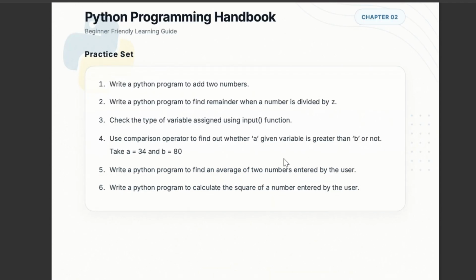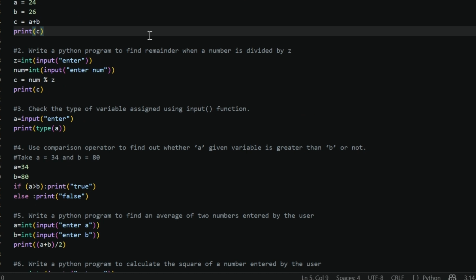So move to the questions. These are the questions I have solved for you on VS Code. Start from the first question: write a Python program to add two numbers. Assign one variable a, then b, and the c variable, which is the sum of a and b, and then print c. You will get your desired output.